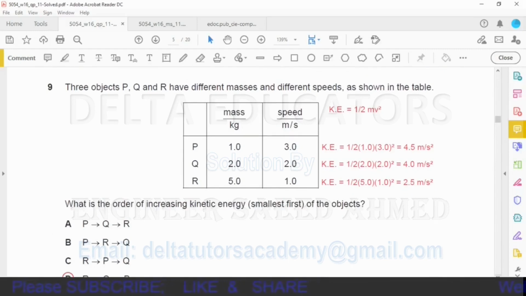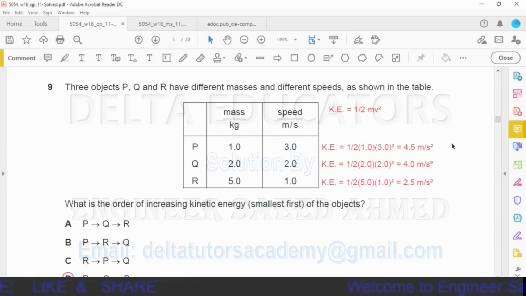Question number 9. Three objects P, Q and R have different masses and different speeds as shown in the table. Okay, here mass and speeds are given. What is the order of increasing kinetic energy, smallest first, of the objects? Okay, kinetic energy is given as half mv square. Now here mass is given and speed or velocity is also given.